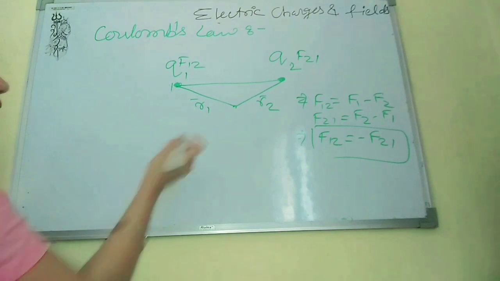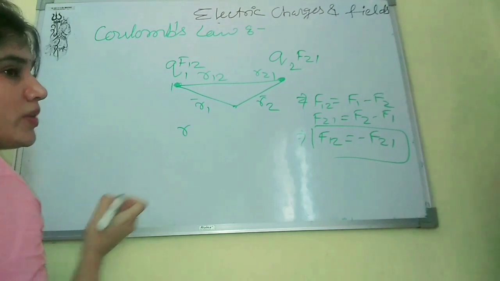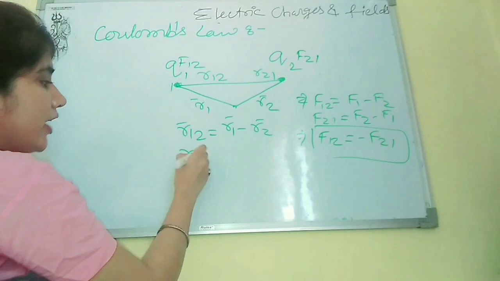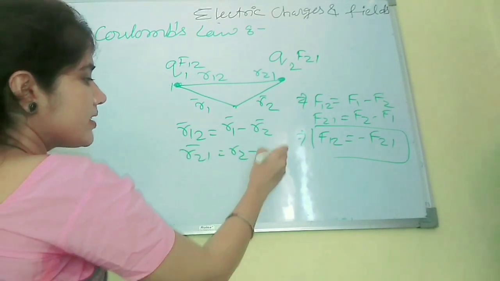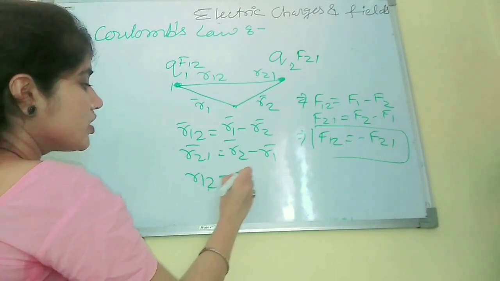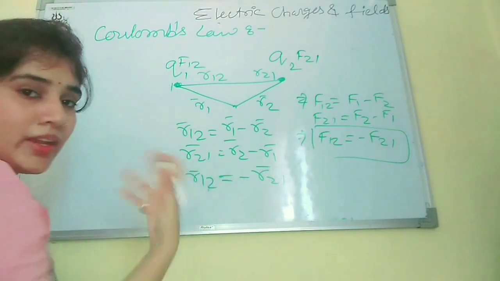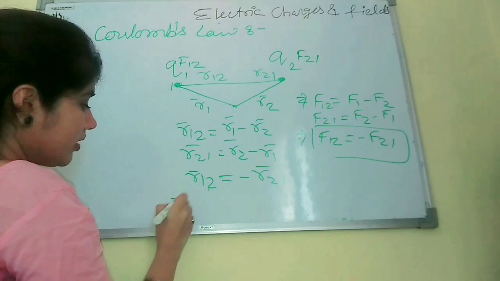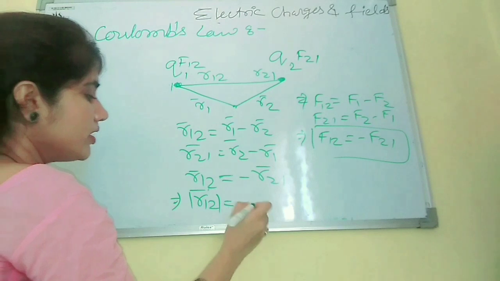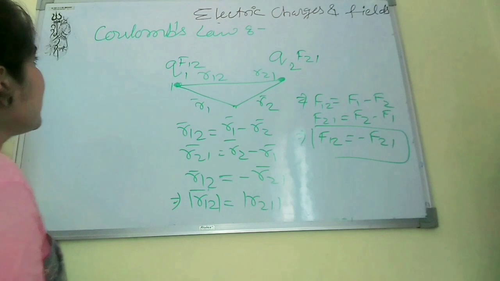In the position vector form, we have r12 and r21. We can express r12 as r1 minus r2, and r21 is r2 minus r1, which means r12 equals minus r21. If we take the magnitude, the minus will cancel out and it will convert into a positive form. So the magnitude of r12 is simply the magnitude of r21.